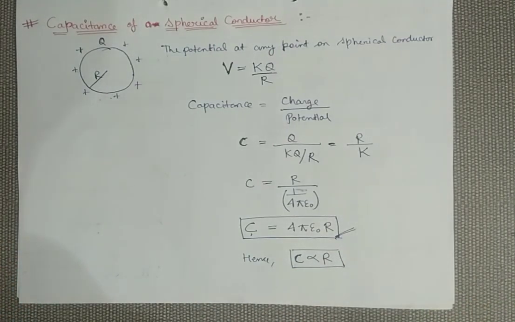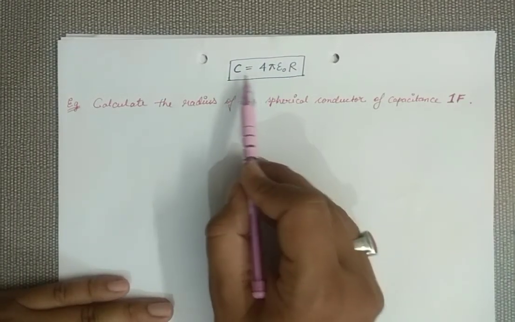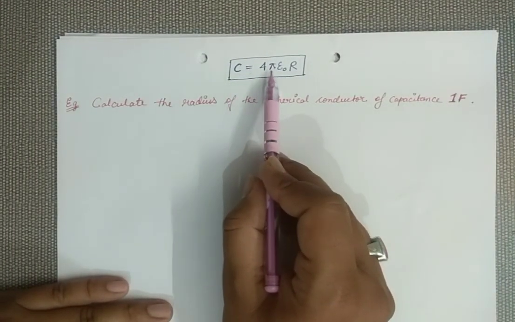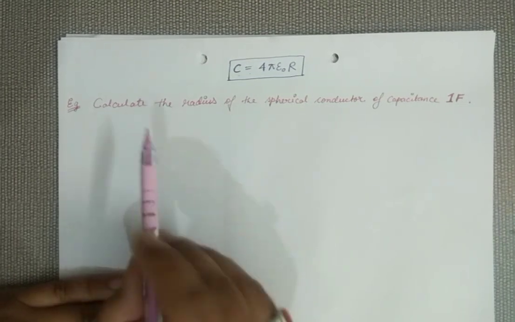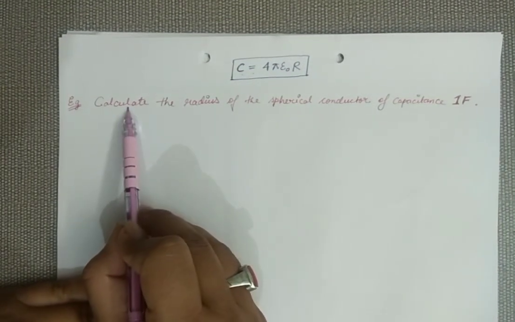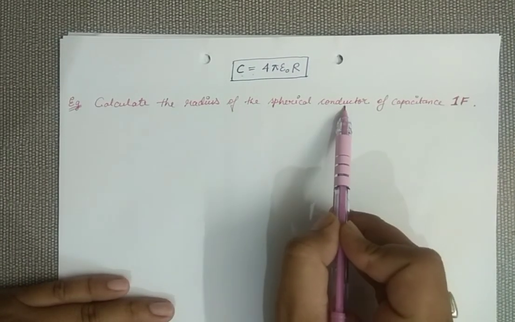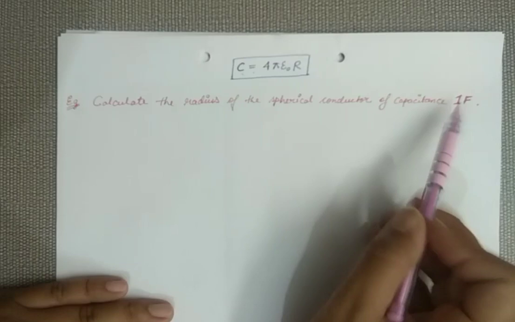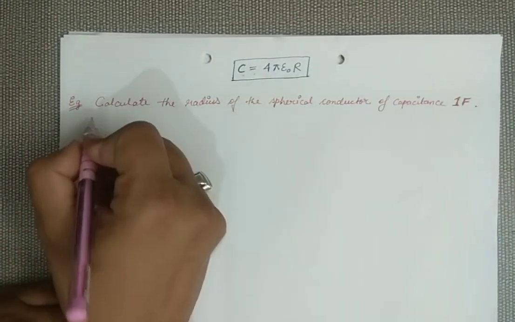So just keep this principle in mind. Based on this formula, C equals 4 pi epsilon naught R, I have an example. Just go through it. We have to calculate the radius of a spherical conductor whose capacitance is 1 farad. Capacitance is given and the radius is asked.